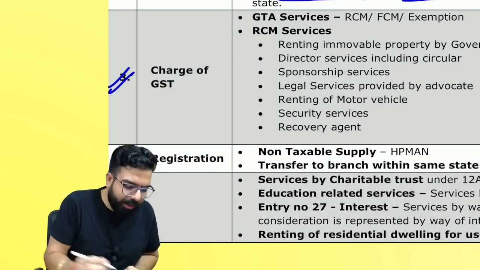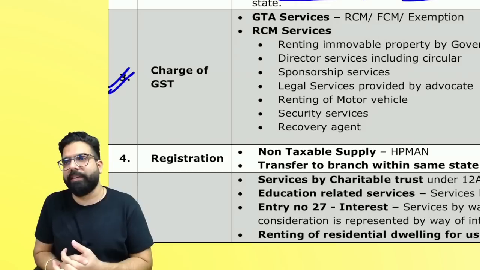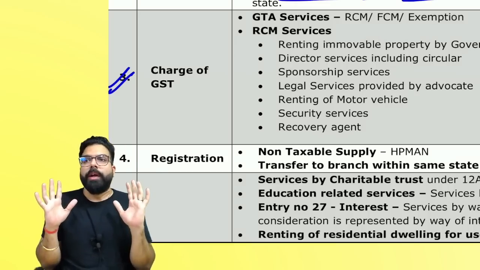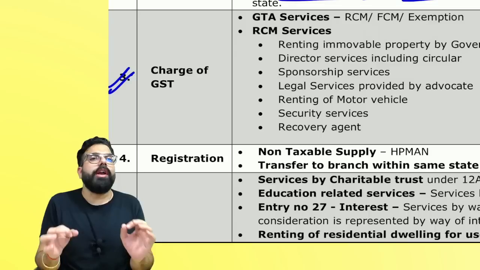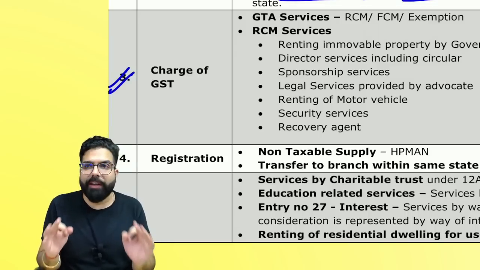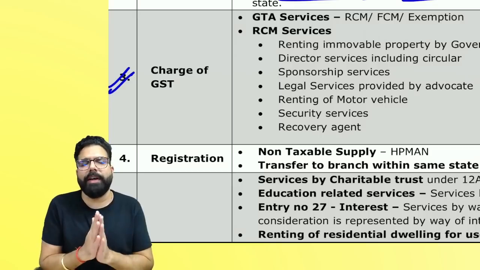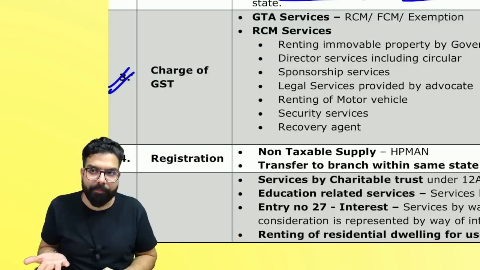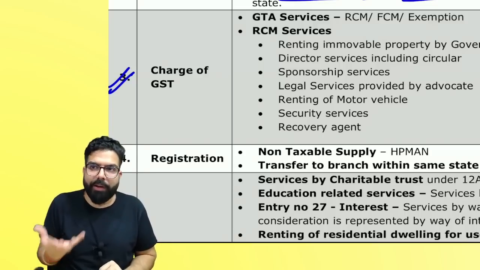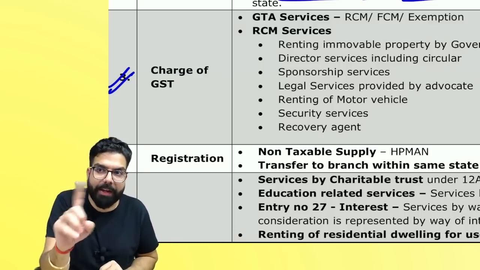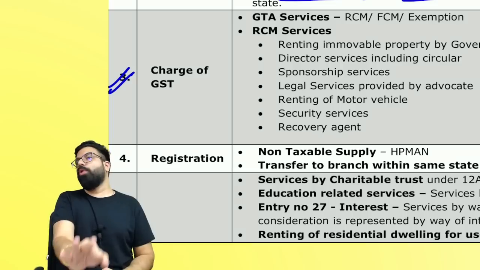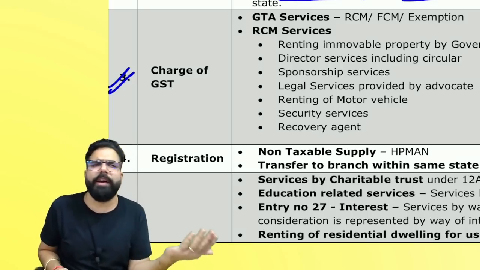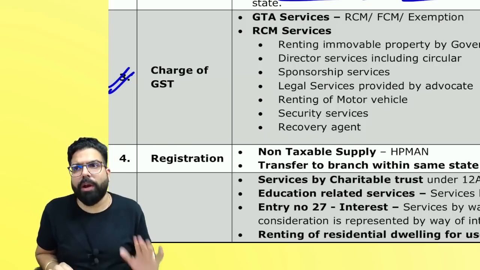Next, whenever you read the next chapter, which is the charge of GST chapter, I want you to be very careful. In the exam, if they are talking about GTA services, goods transport agency services, and if GTA has opted for 12% forward charge mechanism, then you will get that ITC. He will charge you GST, you will get that 12% ITC. You don't have to pay any reverse charge. But if they have not told anything, then you can assume that you have to pay the GST under RCM. Please be very careful about GTA services.